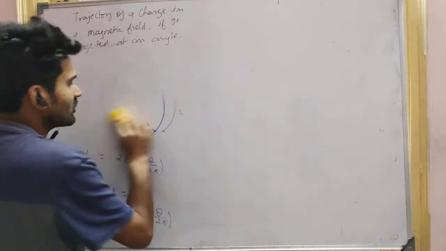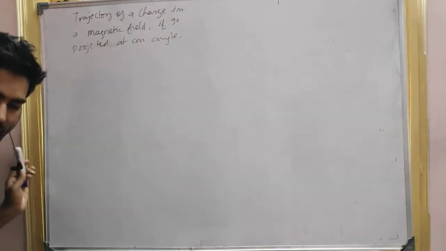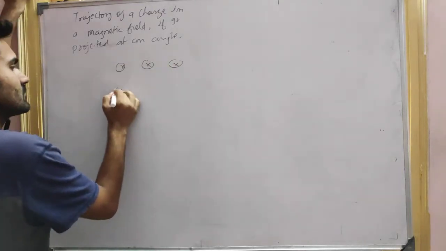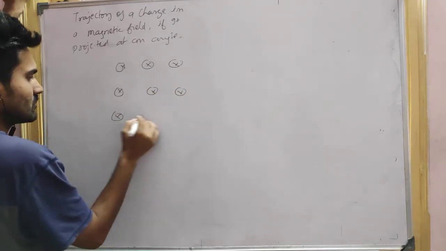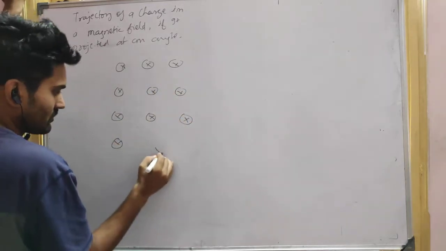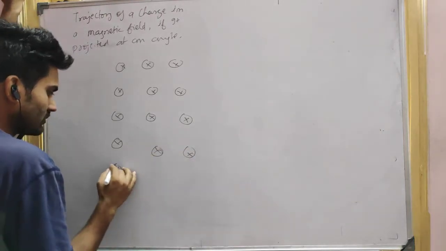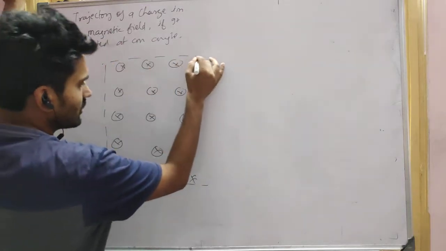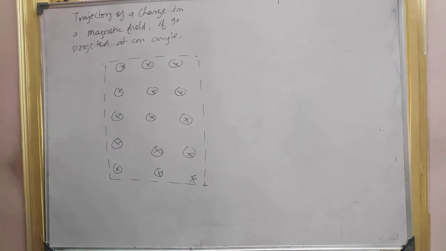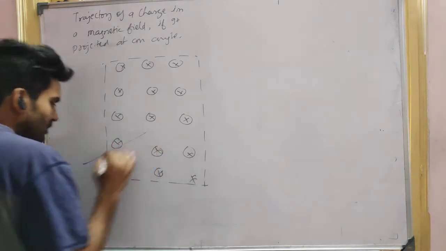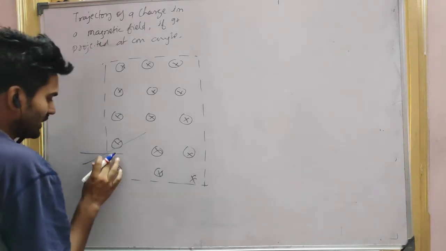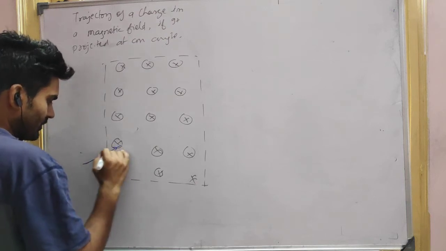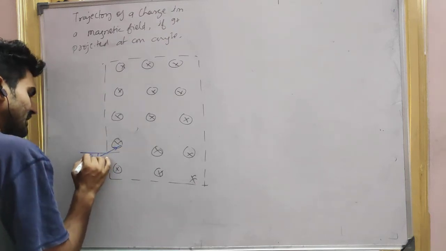So based on this concept, let's understand what happens if we project a charge in a particular magnetic field. Let's say this box is a magnetic field, going into the plane. Suppose I projected a particle with some velocity v at an angle theta.